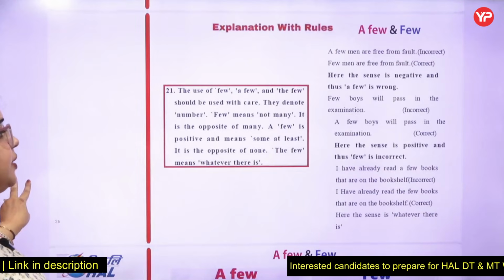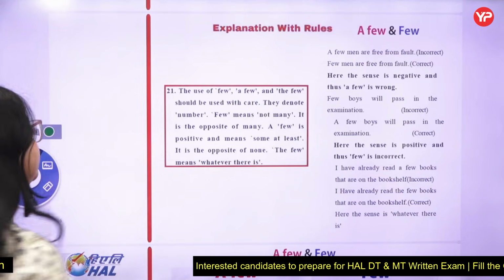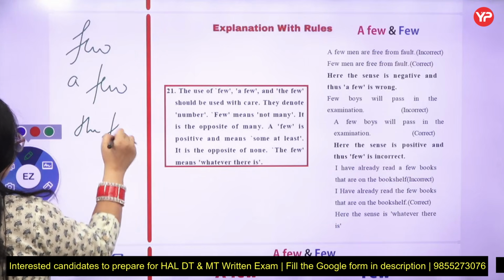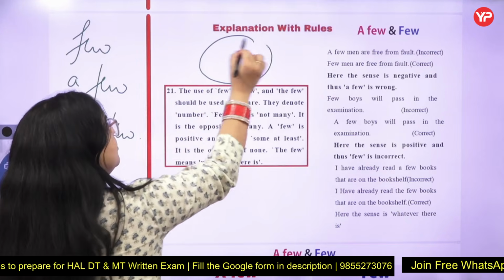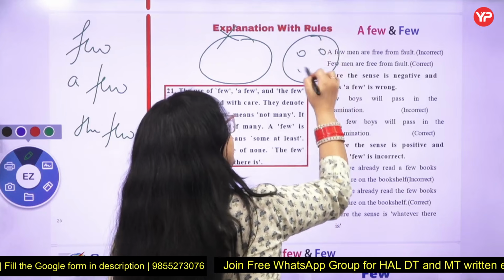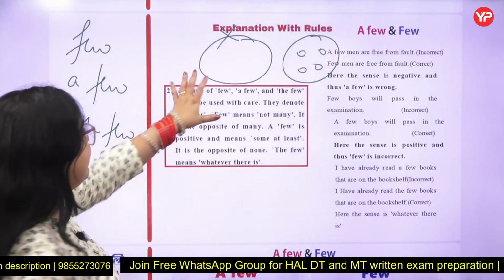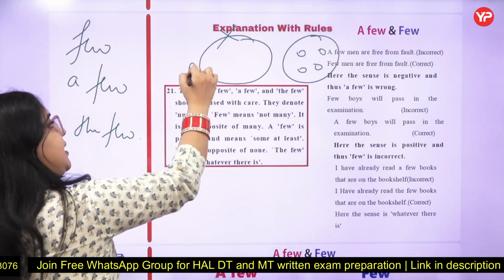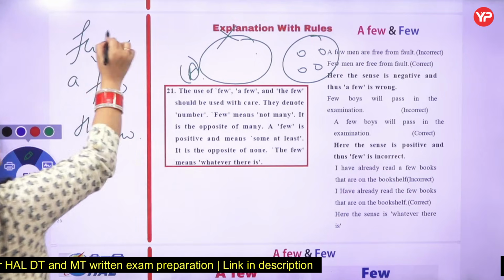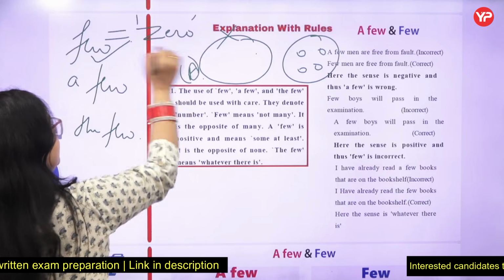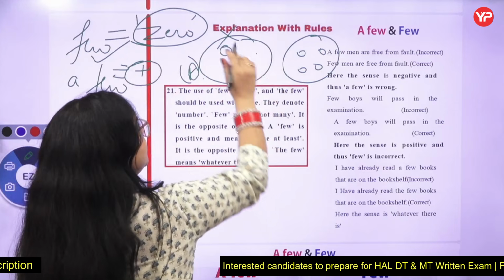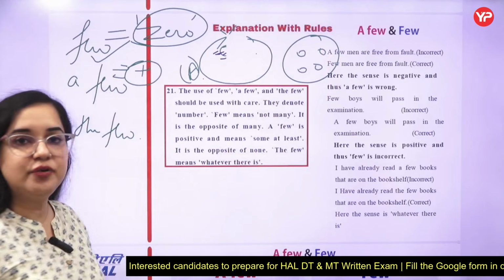Let's talk about rule number 21, which is very, very easy. There is a difference between few, a few and the few. It states like this. This is a room, completely empty. The second room has 1, 2, 3, 4 people over there. Now, if I have to say there are dash students in room A, you will say there are few students in room A, because few means 0. A few means positive. It can be 1 student, 2 students, 3, 4, any. So you will be using a few.